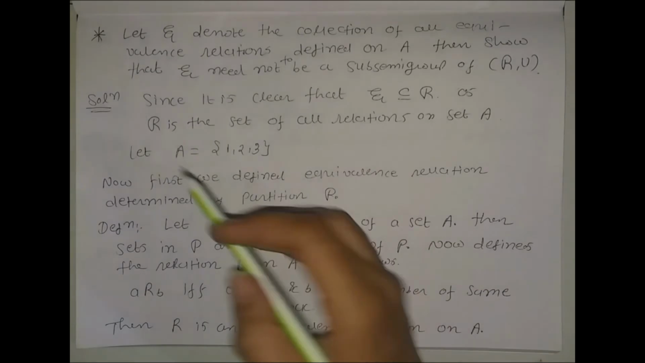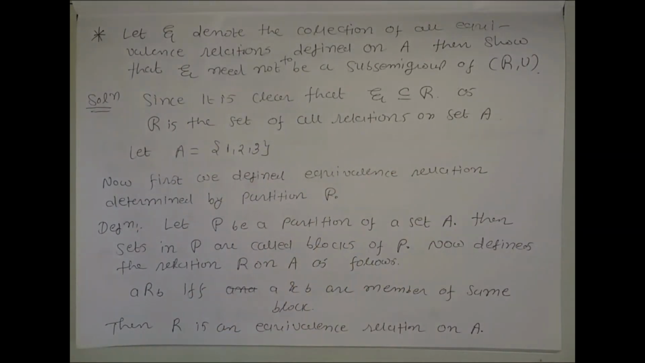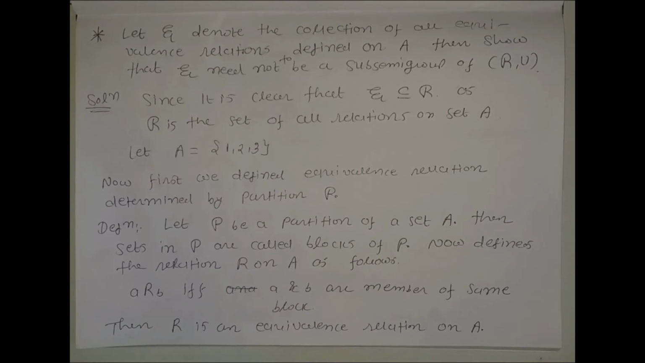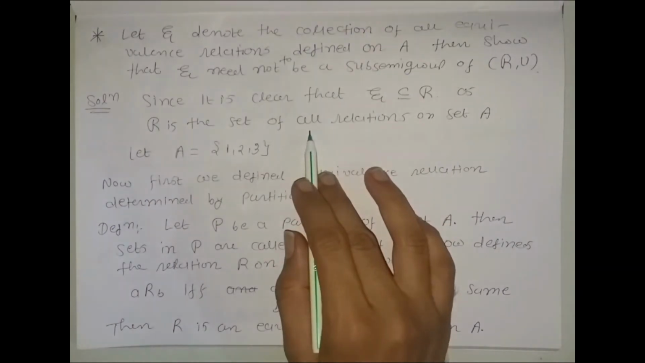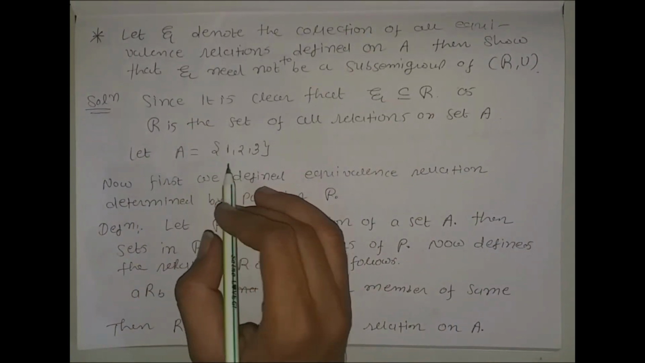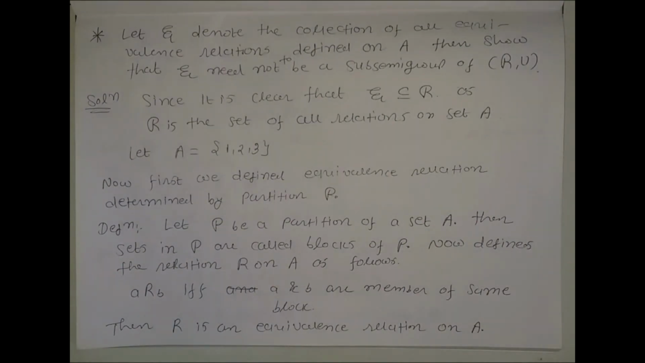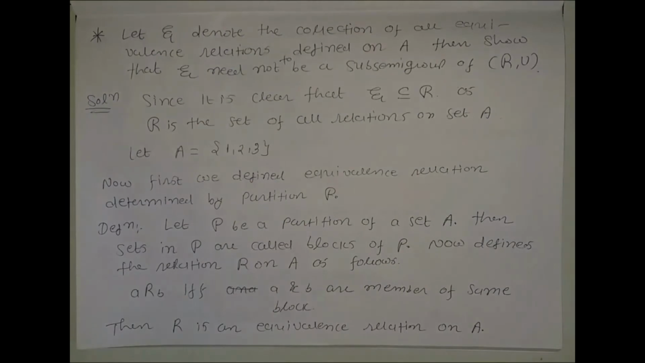Solution: it is clear that script E is a subset of script R, because the collection of all equivalence relations is always a subset of the collection of all relations. Now, R is the set of all relations on set A. Let A be equal to, we have considered a particular example to show that script E need not be a sub-semigroup.